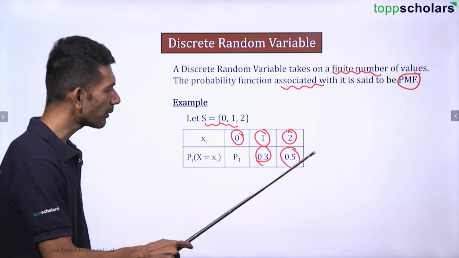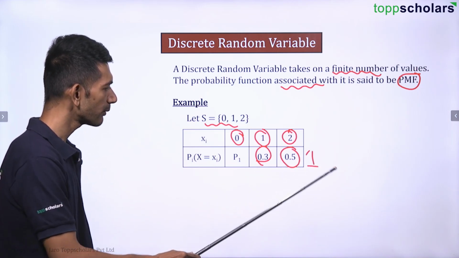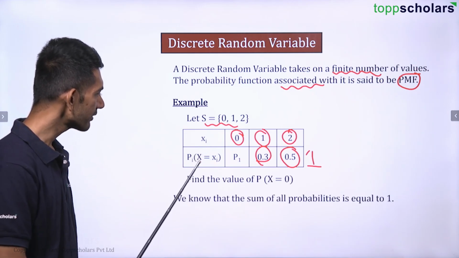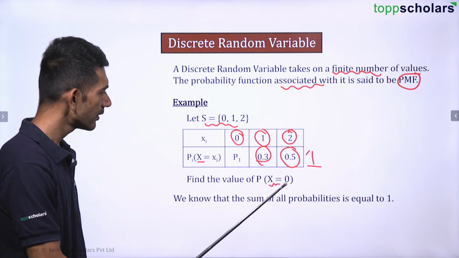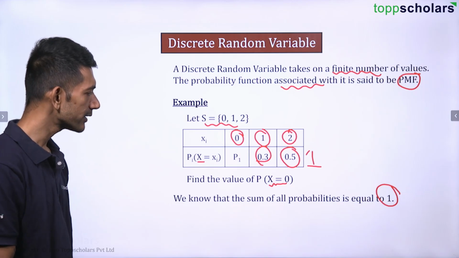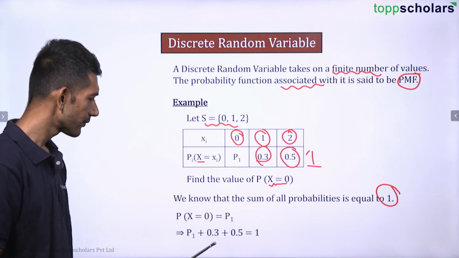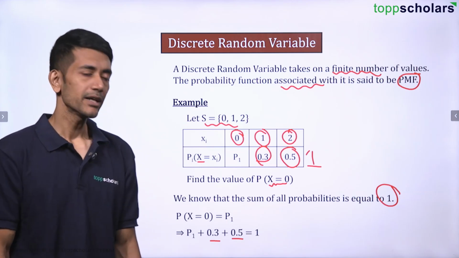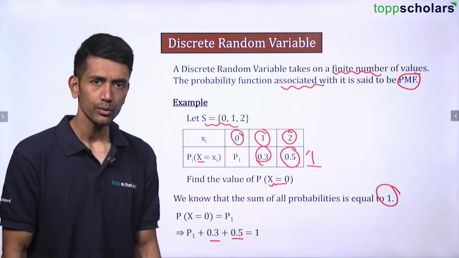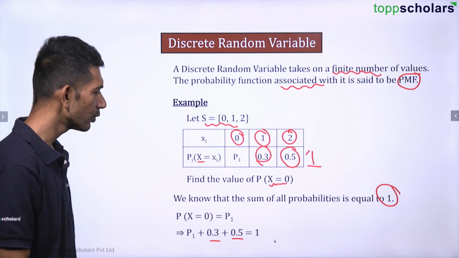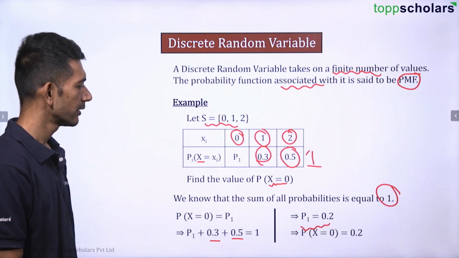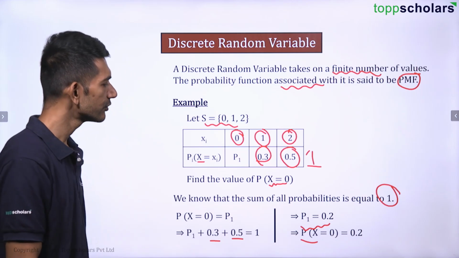So obviously the total probability is always 1, right? So can I say here we need to find out probability of x where x is equal to 0 and sum of probability is equal to 1. So P1 plus 0.3 plus 0.5 is equal to 1, right? That is P1 plus 0.8 is equal to 1 and then you can shift 0.8 to the other side. 1 minus 0.8 is 0.2 and P1 is going to be 0.2, right? Okay, so probability of x is 0.2.